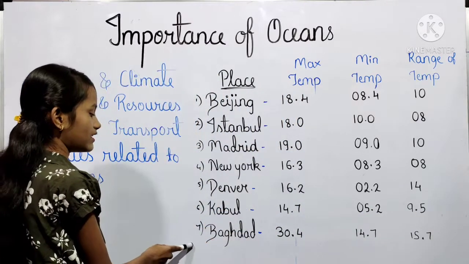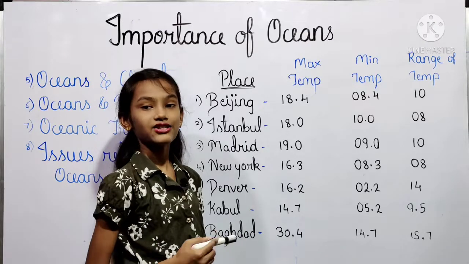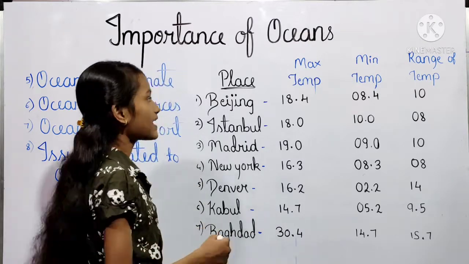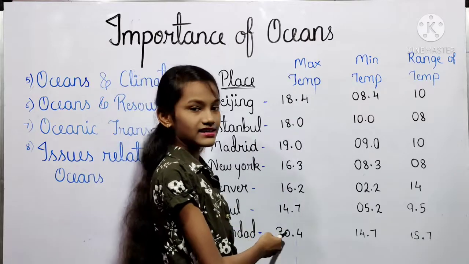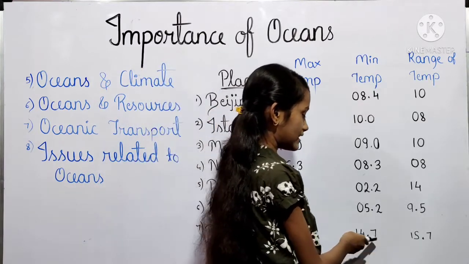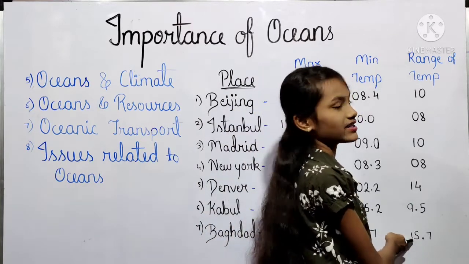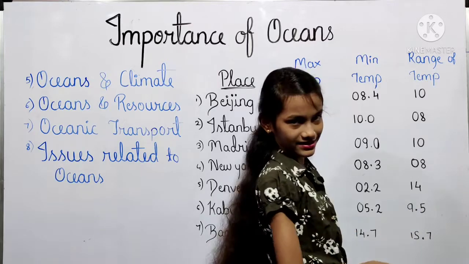The next one, name of the place is Baghdad, and this Baghdad place is situated in the country of Iraq, and its maximum temperature is 30.4 degrees Celsius and its minimum temperature is 14.7 degrees Celsius. So here the range of the temperature is 15.7 degrees Celsius.